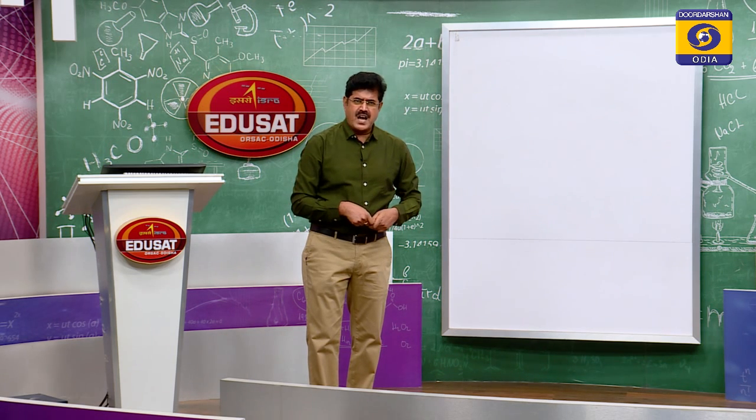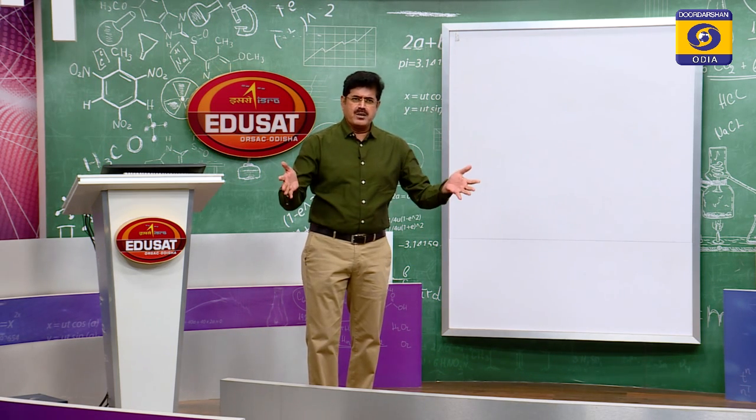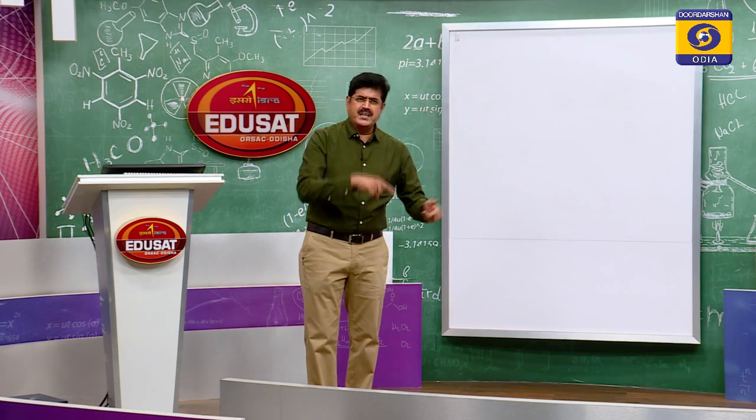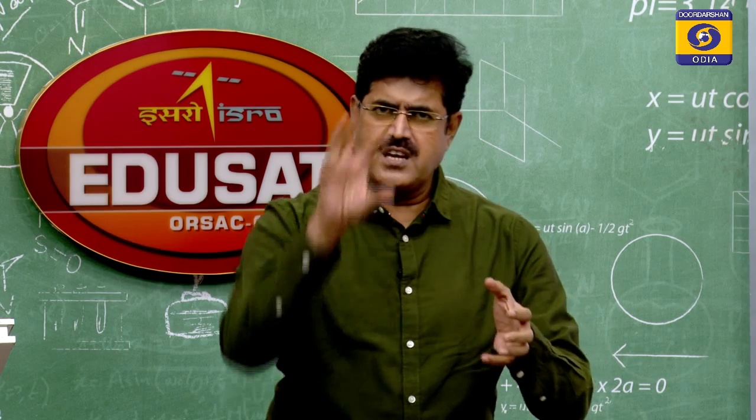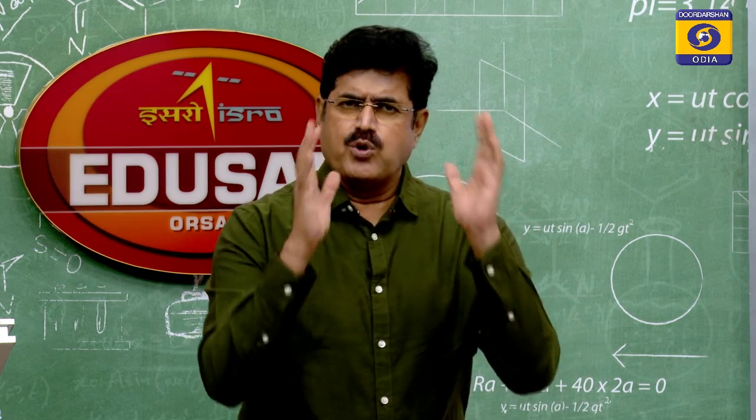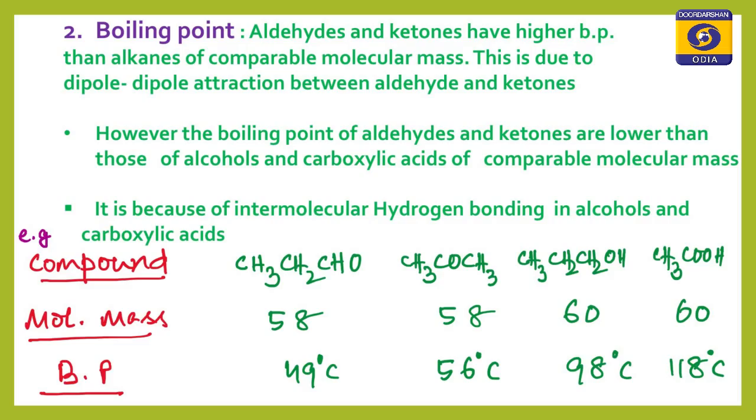Why does acetic acid have the highest boiling point? Again due to intermolecular hydrogen bonding. But why does it possess a higher boiling point than propanol? Because in acetic acid there is a carbonyl group, which is electron withdrawing. So it increases the polarity of the OH bond, and the intermolecular hydrogen bonding is stronger in acetic acid or ethanoic acid. That is why its boiling point is the highest here.